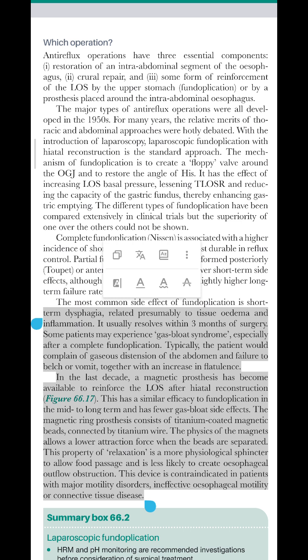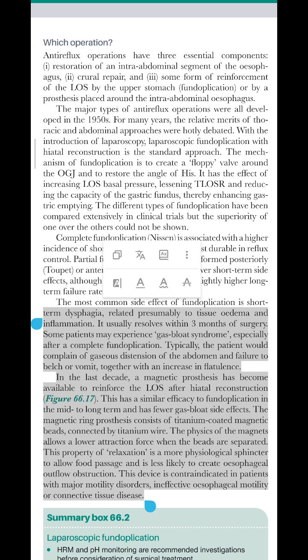increase in flatulence. In the last decade, a magnetic prosthesis has become available to reinforce the LOS after hiatal reconstruction, figure 66.17. This has a similar efficacy to fundoplication in the mid to long term and has fewer gas bloat side effects. The magnetic ring prosthesis consists of titanium-coated magnetic beads, connected by titanium wire.